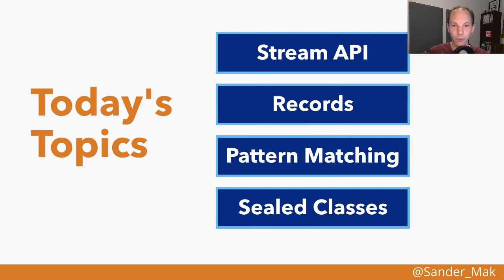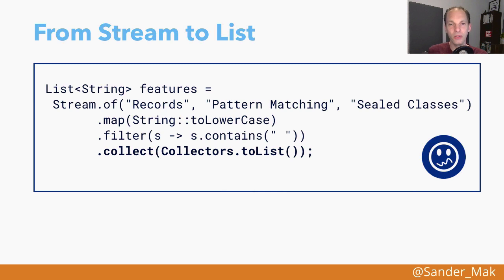Now, before we move to these language features, let's have a look at this Stream API improvement that is delivered in Java 16. This piece of code should probably look pretty familiar to you if you're used to working with the Streams API. We have here a stream of some strings, we map a function over it, then we filter, and in the end we want to materialize this stream into a list. Usually you use the terminal operation collect and then pass in a collector. And this collect and then passing in Collectors.toList is something that we see a lot and feels a little bit boilerplatey, right?